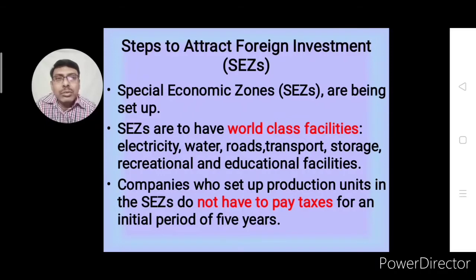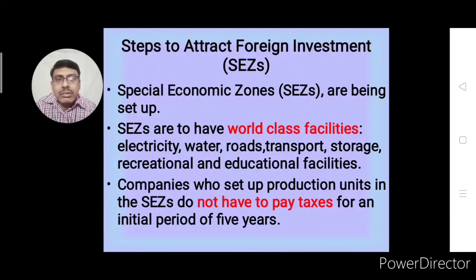SEZ are to have world class facilities: electricity, water, roads, transport, storage, recreational and educational facilities.